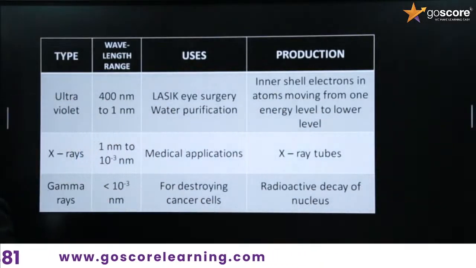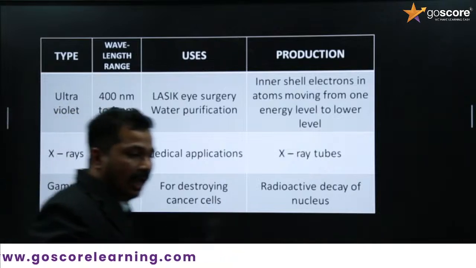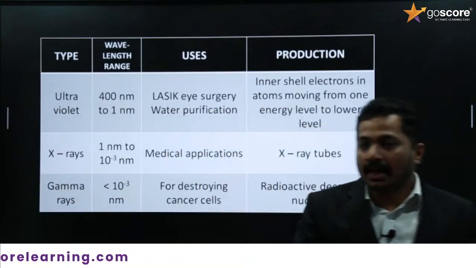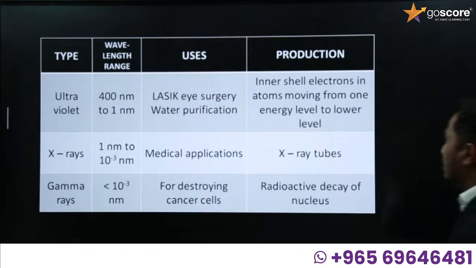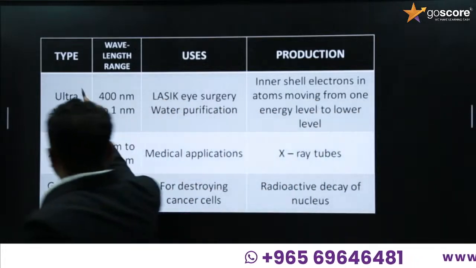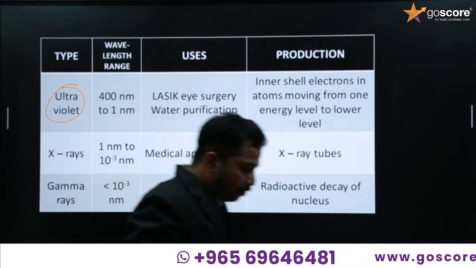Three more are there. Ultraviolet, UV. It is used in LASIK eye surgery and produced by electrons in atoms moving from one energy level to a lower energy level. So this is the ultraviolet region. It's already there in the hydrogen spectrum.